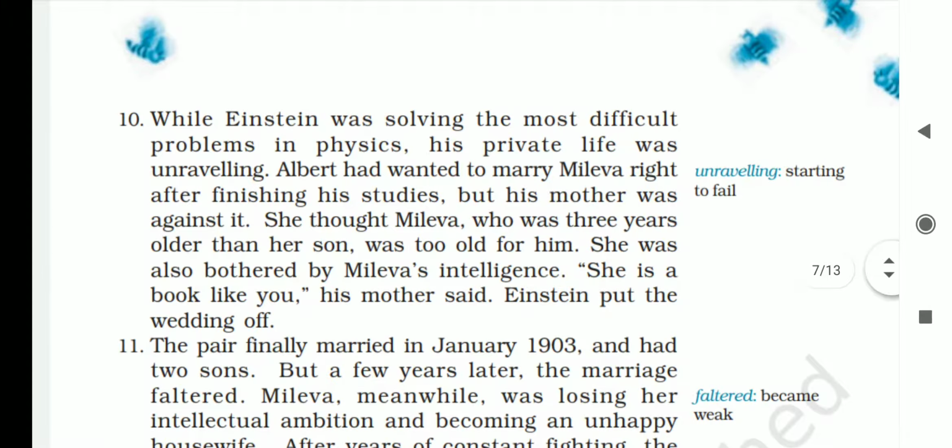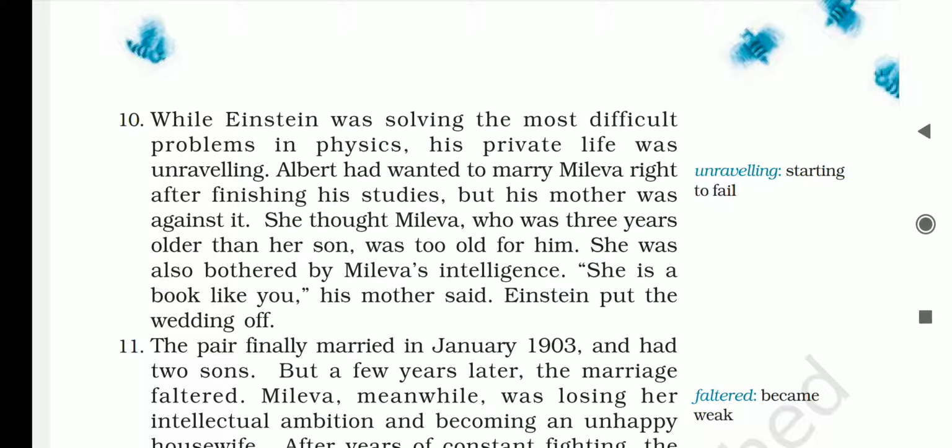So when Einstein was busy solving the complicated problems of physics for the world, his own personal life was suffering. As he loved Mileva and wished to marry her after completing his study, he talked to his mother about that. But she was not ready for this marriage because, according to her, Mileva was 3 years older than Einstein and it was not a perfect match for her son.